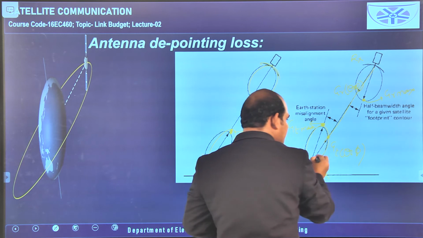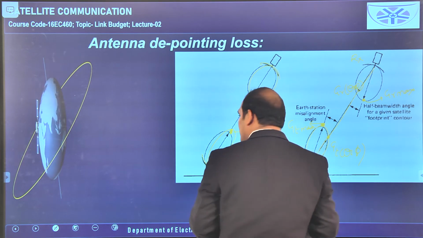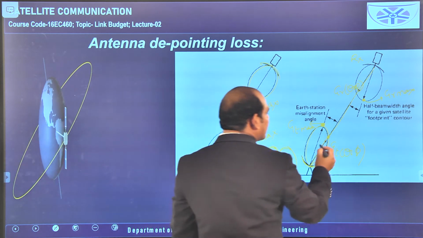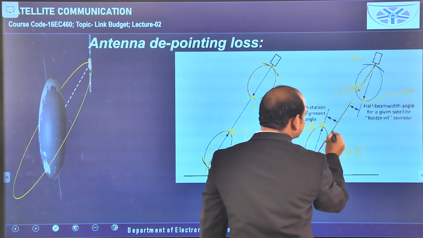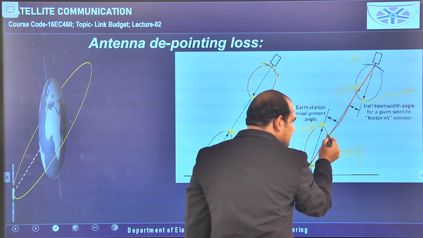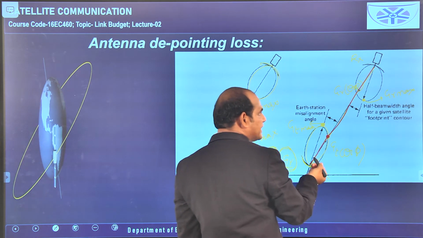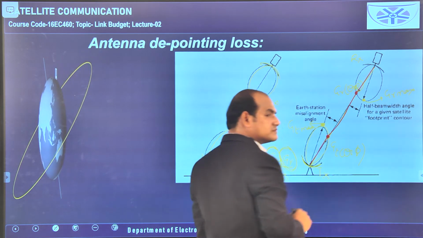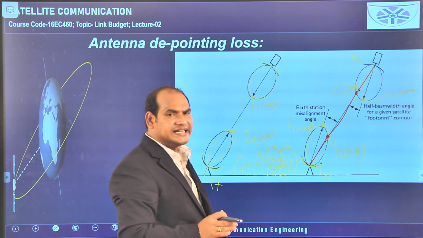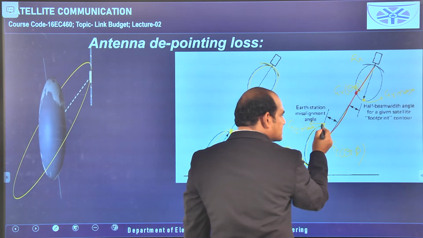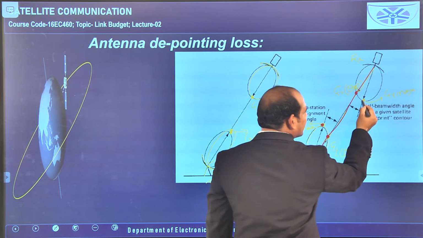If you see that carefully, this is the wireless link, but at this point it is not the maximum gain for the transmitting antenna and it is also not the maximum gain for the receiving antenna. Okay, these two are not indicating the maximum gains. Here the maximum gain is here and here the maximum gain is here.